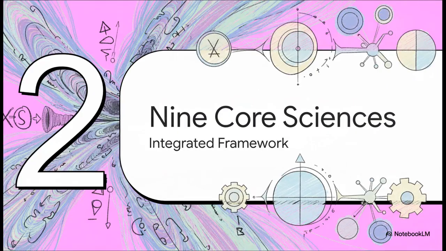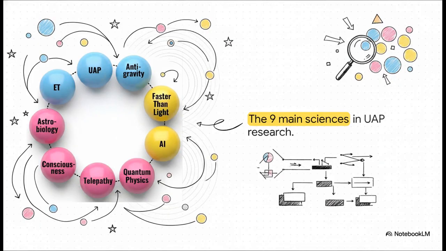Let's get into it. Moving right along to Section 2, the 9 core sciences. Take a look at Blomquist's knowledge graph here. You'll notice these distinct spheres, and they represent 9 highly interconnected disciplines that are absolutely required to properly study UAPs. By drawing lines between these fields, we start to see entirely new, integrated areas of interdisciplinary research popping up. It's like a giant scientific puzzle coming together.